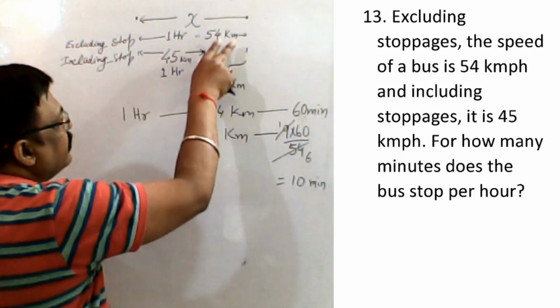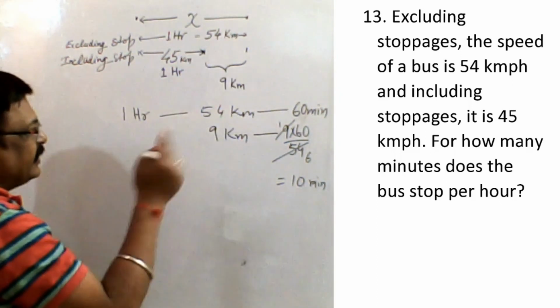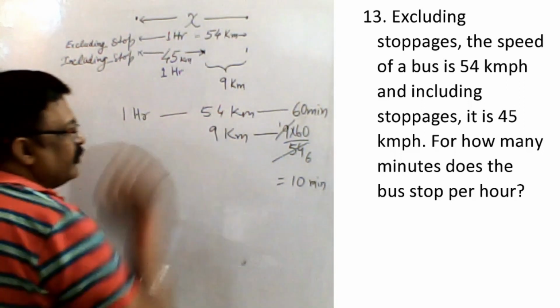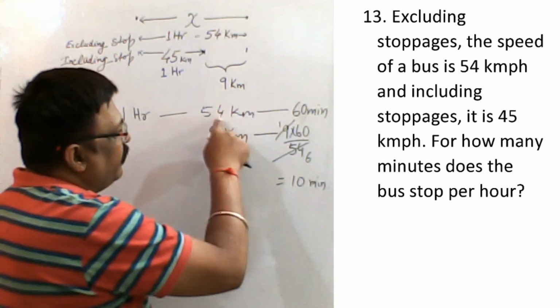So what is the difference between both? 9 kilometers. Think of it like this: in 1 hour it travels 54 kilometers, and due to stoppage, it covers 54 kilometers in 60 minutes.